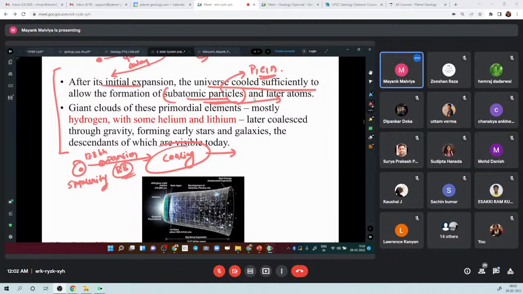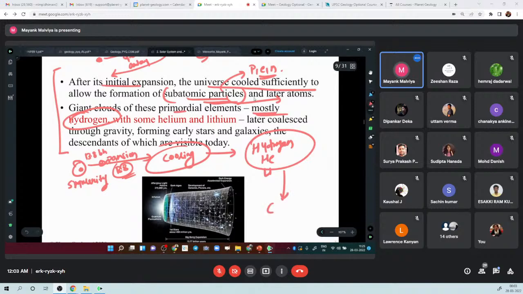Then in the primordial or earliest giant clouds which were formed after the Big Bang explosion, the most abundant element was hydrogen, along with helium also, and some lithium. These are very light elements, the lightest elements in the periodic table. So we have a lot of hydrogen and helium. Then what happened was all this hydrogen and helium coalesced.